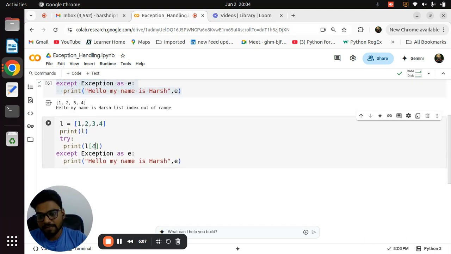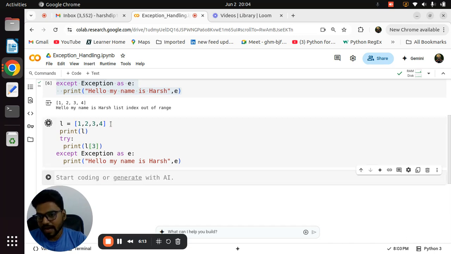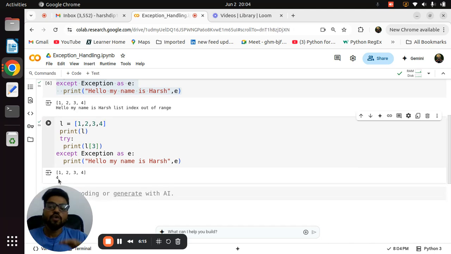But what if I have written L of 3? Now everyone knows what the index number 3 is: 0, 1, 2, 3. So I run that code. See, now the except block is not executed. Why? Because the error is not coming. Simple. Whenever the error comes, then and only then the except block will be executed. Otherwise, the try block runs as it is.